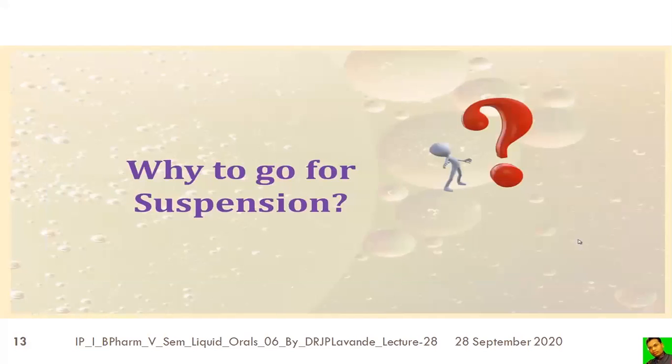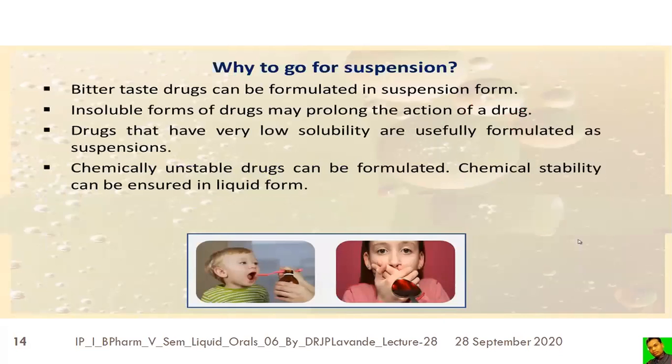Now the question is, why should we go for the suspension formulation? The answer lies in this particular slide. Why go for suspension? In order to mask the bitter taste, the drug can be formulated into suspension form. The insoluble form of a drug may prolong the action of the drug, like the protamine zinc insulin suspension.